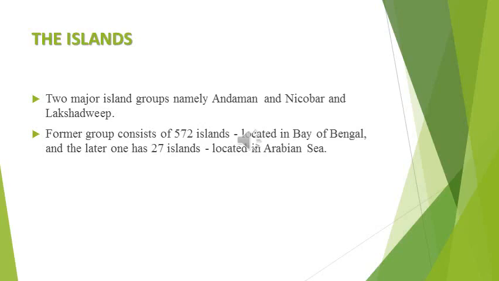Normally there are two island groups belonging to India. One is called Andaman Nicobar Island and another is called Lakshadweep Island. Andaman Nicobar Island consists of totally 572 islands, located in the Bay of Bengal. Lakshadweep consists of only 27 islands, situated in the Arabian Sea. So we will see the details about that.